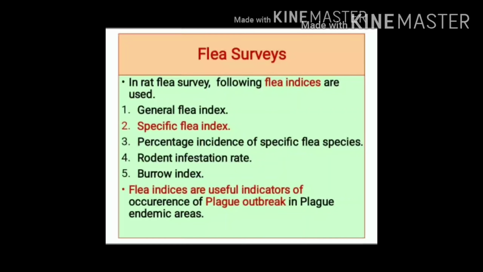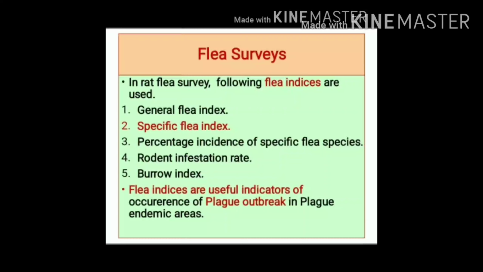Flea surveys. In rat flea survey, these flea indices are used. First is general flea index. It is average number of fleas of all species per rodent. Second index is specific flea index, like Xenopsylla cheopis index or Xenopsylla astia index. It is average number of fleas of specific species found per rodent.